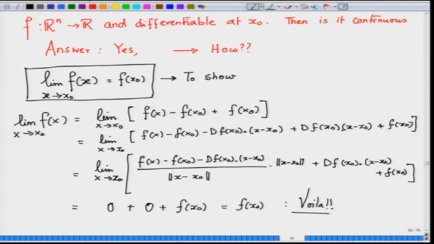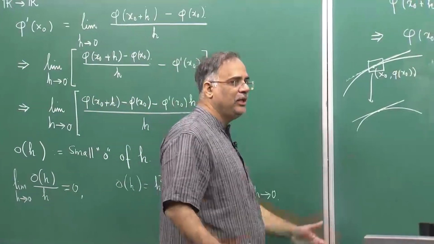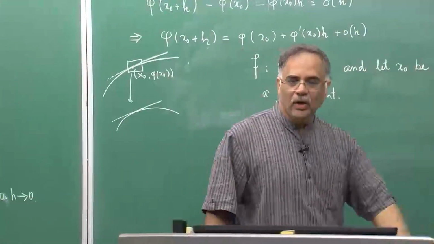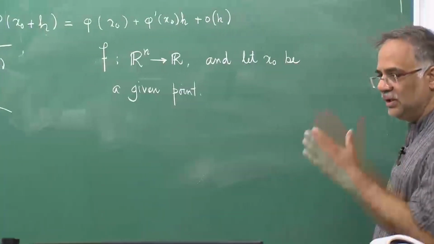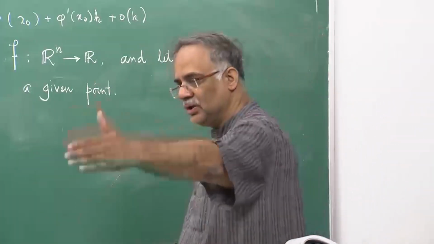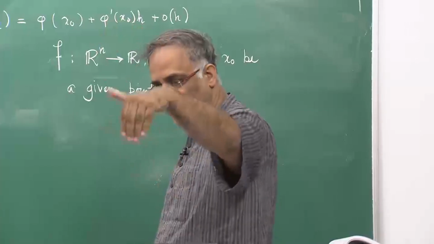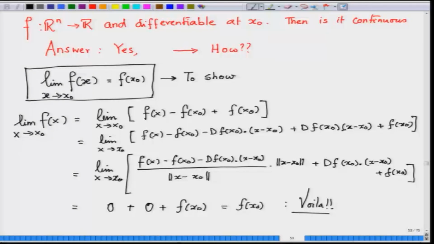Which means that we have defined the derivative in a way which maintains the main question: if the function from Rn to R is differentiable at x naught, then is it continuous at x naught? The answer is yes. So, our definition does make sense.